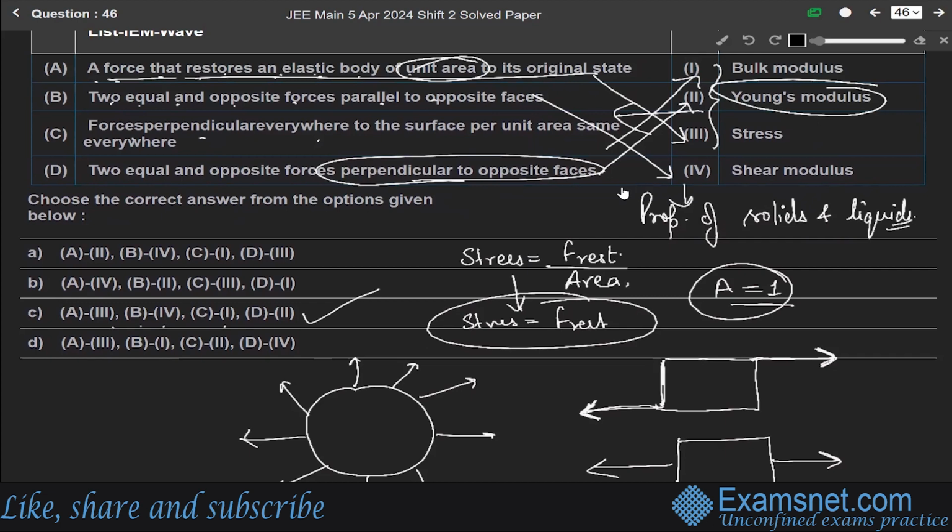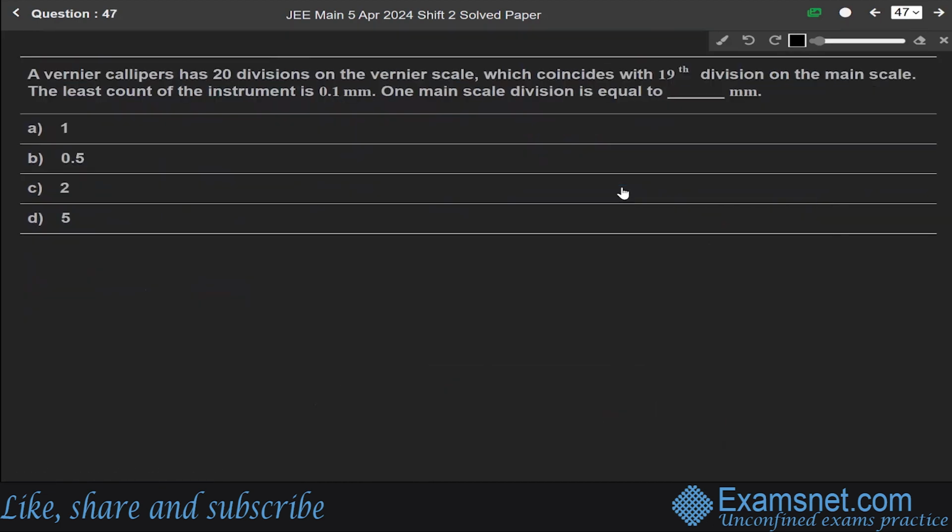Now next question 47. A vernier caliper has 20 divisions on vernier scale which coincides with 19th division on the main scale. The least count of the instrument is 0.1 millimeter. One main scale division is equal to dash millimeter. First of all, this question is from the chapter of units and measurements.